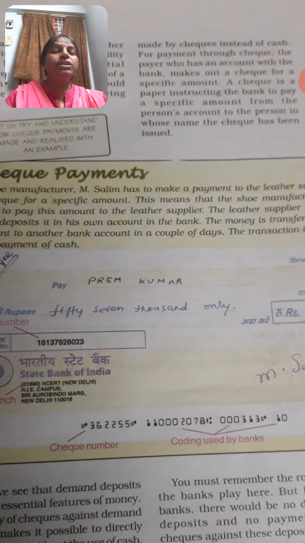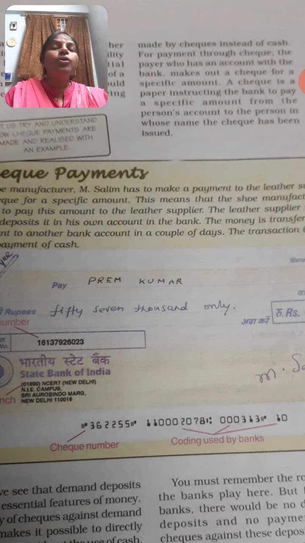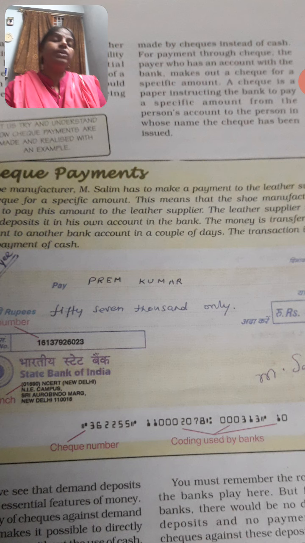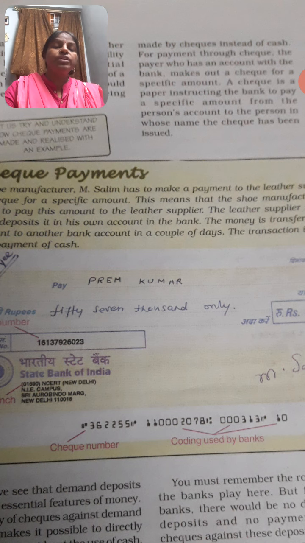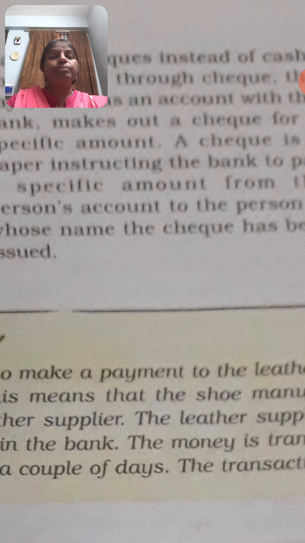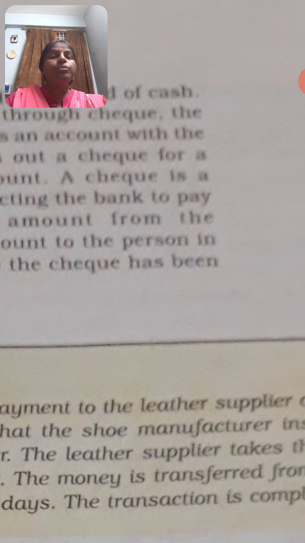Suppose I have bought a thing and I do not have cash with me, then what we do is we issue a check to the person from whom we have bought the thing. So in this way a check helps us to make payments to the person from whom I have got the product or service.